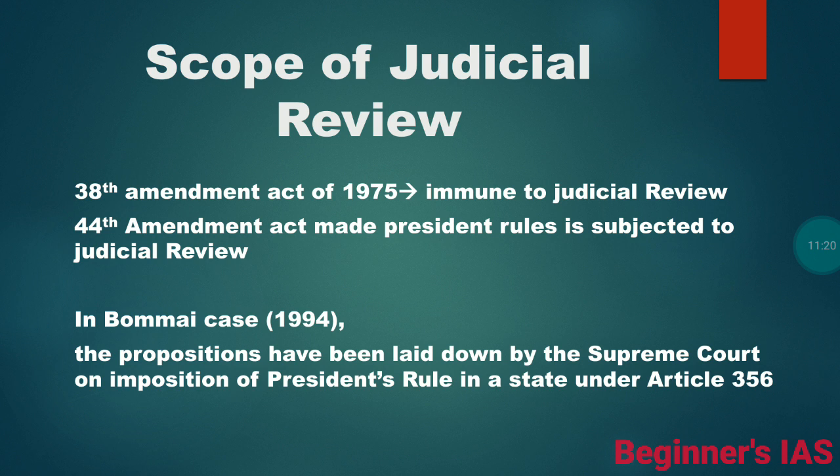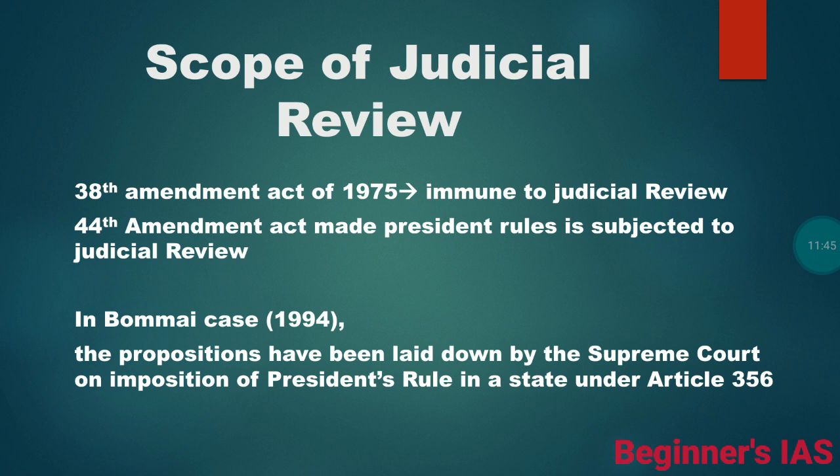And then the scope of judicial review. The 38th Amendment Act of 1975 stated that the proclamation of presidential rule is immune to judicial review. After that, the 44th Amendment Act made presidential rule subject to judicial review.